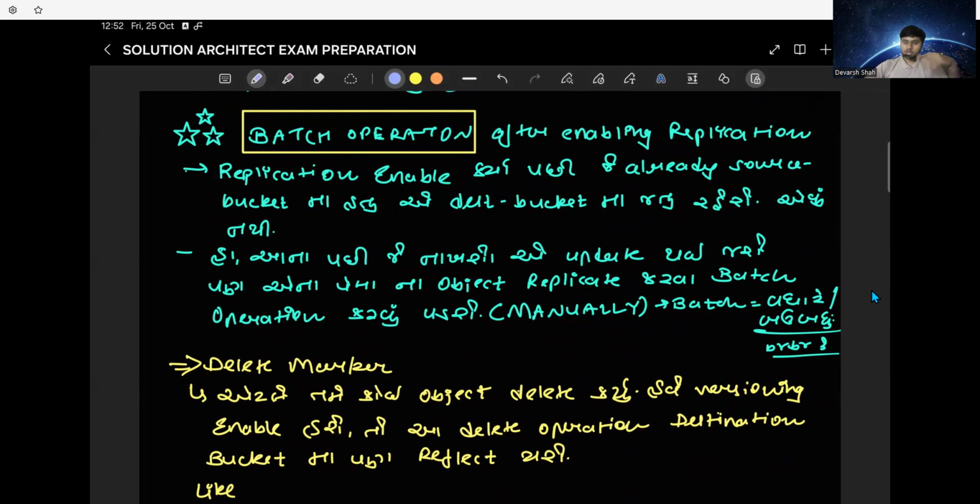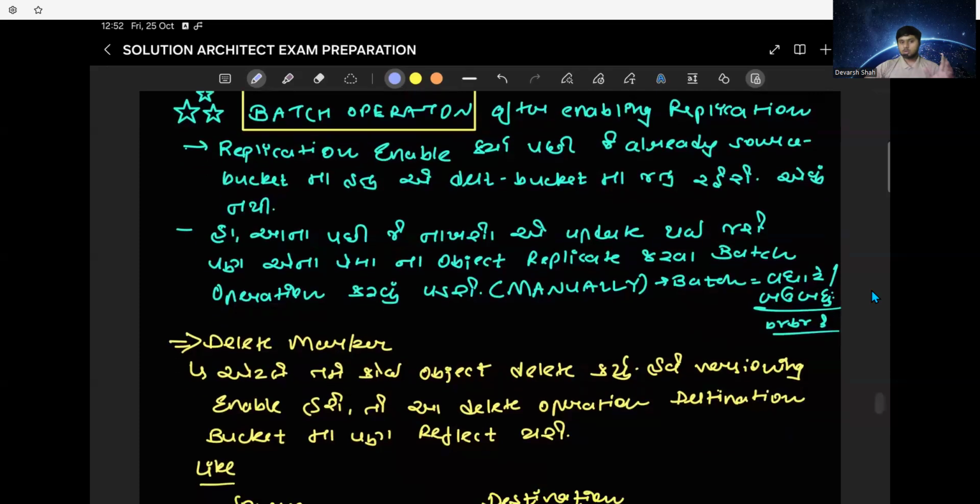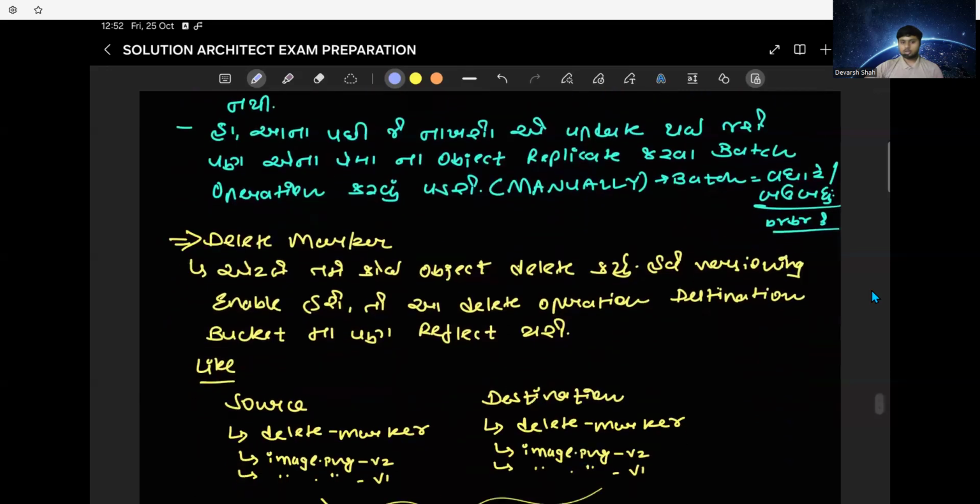We have objects already in S3. Now what will happen is that the replication will not be done for them. Further objects we add will be replicated into another bucket in another region. But the objects which already existed will not be replicated to that region, so we have to shift them manually. That's why batch operations come into the picture.